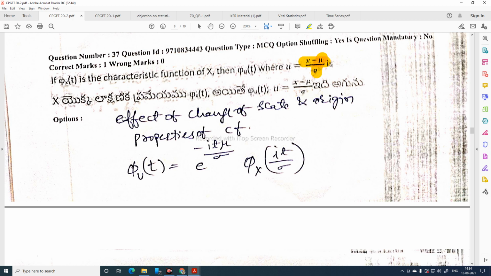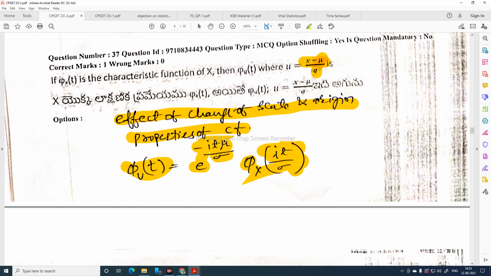This is the effect of change of origin and scale properties of CF. In place of constants, they are given mu and sigma. This is the answer: e power minus i t mu by sigma phi(t). Please refer to my video on expectations and characteristic function. This is under the semester 1